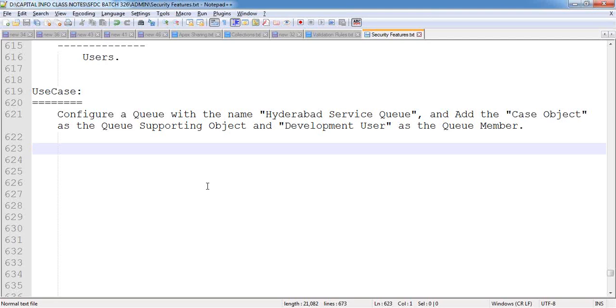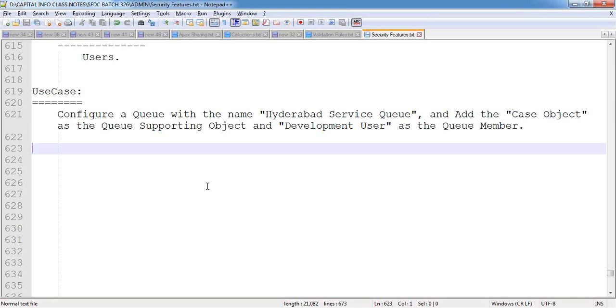Configure a queue with the name Hyderabad service queue and add the case object as the queue supporting object. That means I want to create a queue which can hold only case object records, not other object records inside it. Even though the queue supports many object records being stored, I'm restricting the queue.